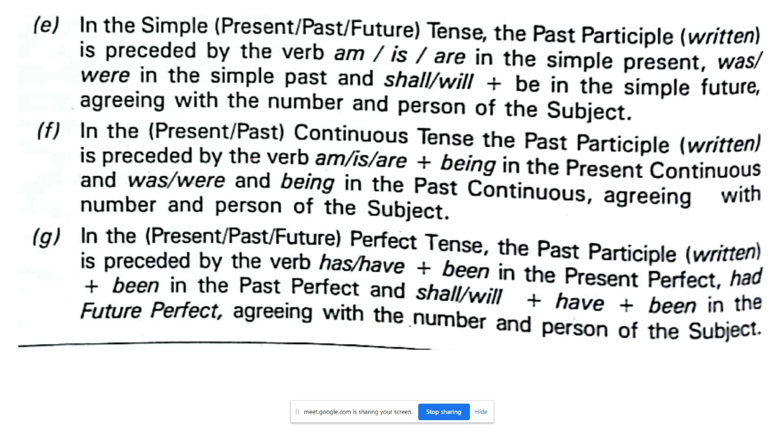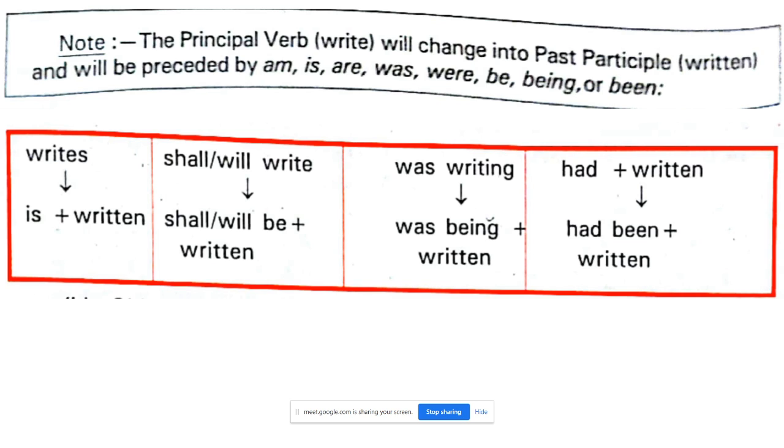As you can see, these are all the rules: simple past, present, future and all that. Written is preceded by the verbs am, is and all. Just take care of this. You read this, and you will understand. These are all things you have already learned, I am just going through them as a revision for you. Please read this, and whatever is important, underline with a pencil. Let us go to the next page.